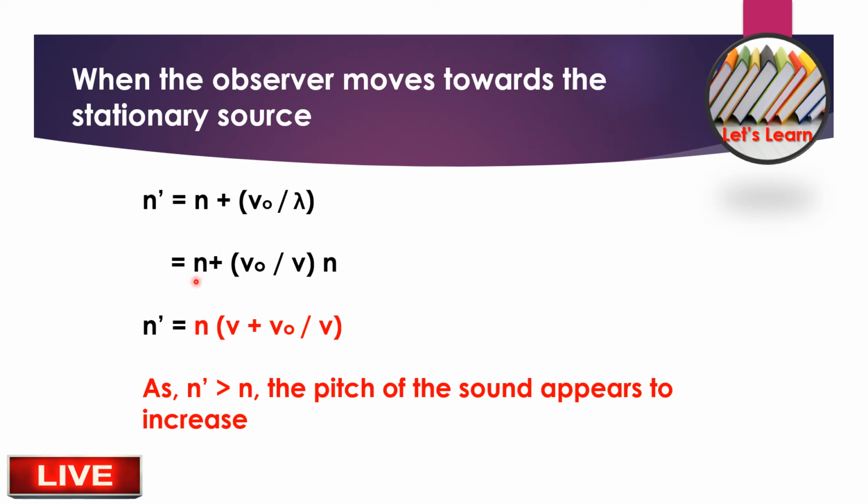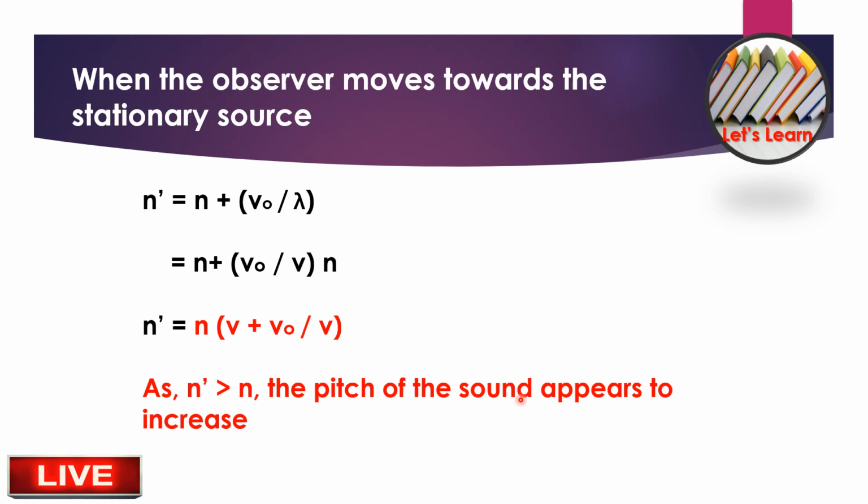We know very well the value of lambda, so we substitute that and take n common, and n dash is equal to 1 plus V naught by V, into n. Finally we get n into V plus V naught divided by V. So n dash is greater than n, which means n prime is greater, so the sound appears to increase.